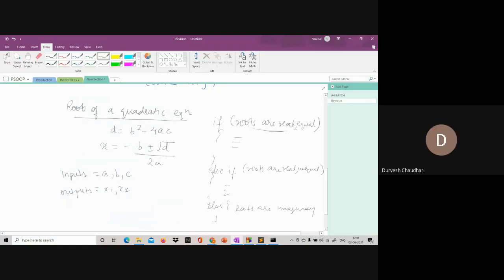Yes. Only if they're imaginary, you can just mention they're imaginary. I think you can find imaginary roots also. By now, you should know how to write it in the form of A plus BI. Try that as well. Complex roots you can write, right?